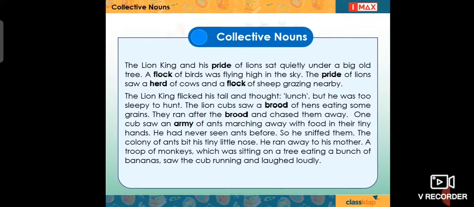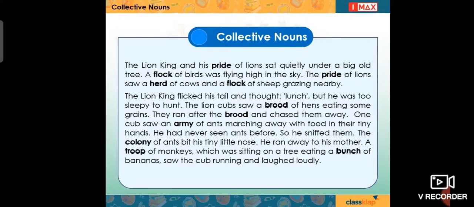He had never seen ants before, so he sniffed them. The colony of ants bit his tiny little nose. He ran away to his mother. A troop of monkeys, which was sitting on a tree eating a bunch of bananas, saw the cub running and laughed loudly.